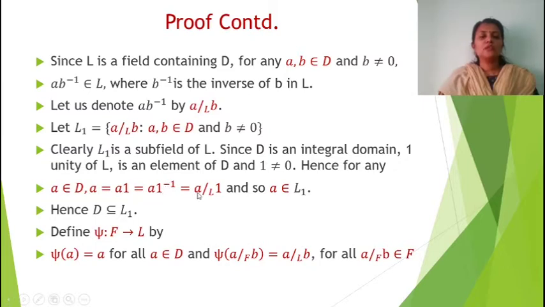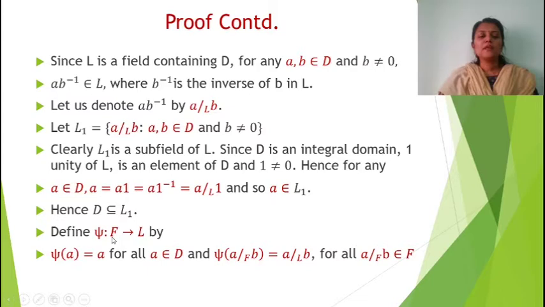So we can write a as a/1 in L1. So a is an element of L1. Hence D is contained in L1. So we took an element a from D and it is in L1, so L1 is the superset.